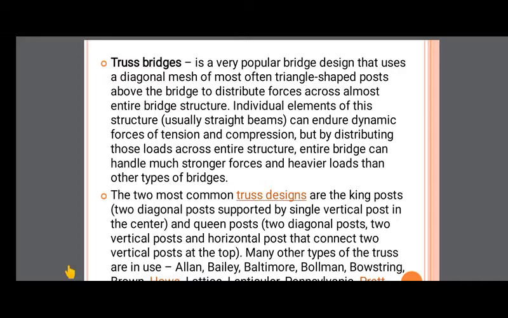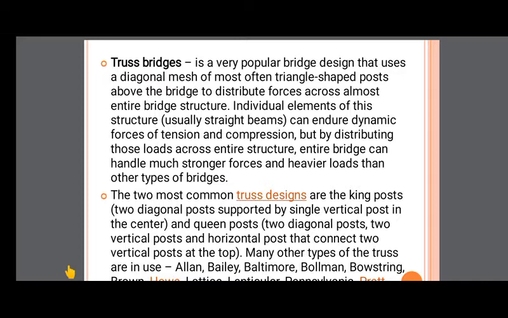In trusses we are having the compression member as well as the tension member. Diagonal mesh, it is most often triangle shaped post trusses. The forces are transferred through these trusses then to the pillars.